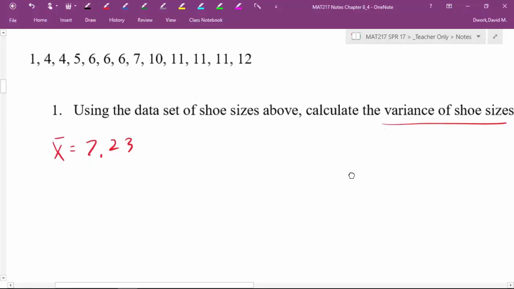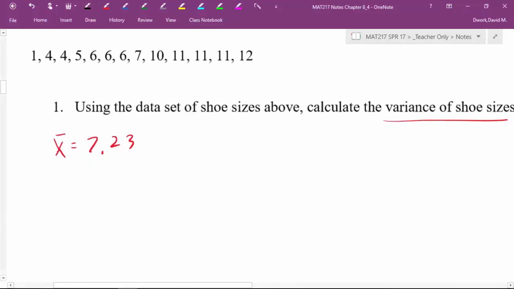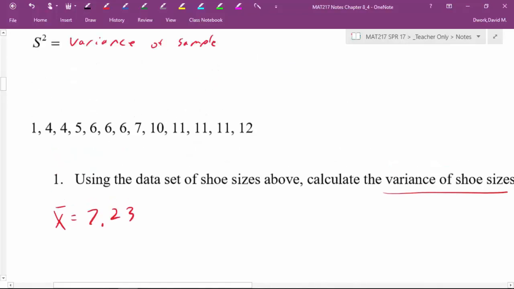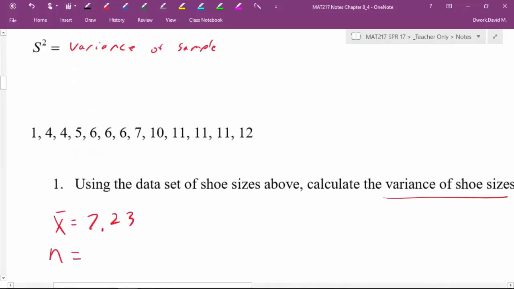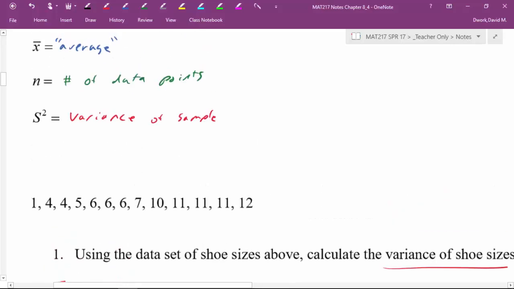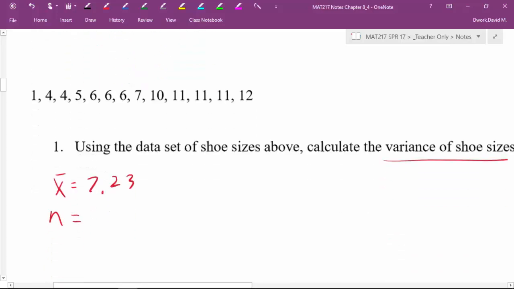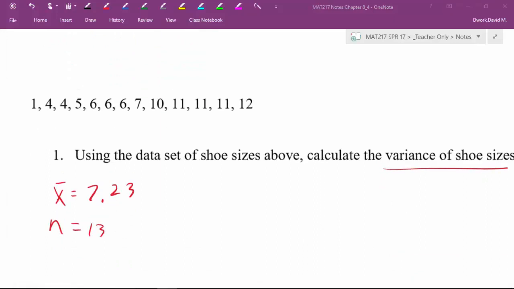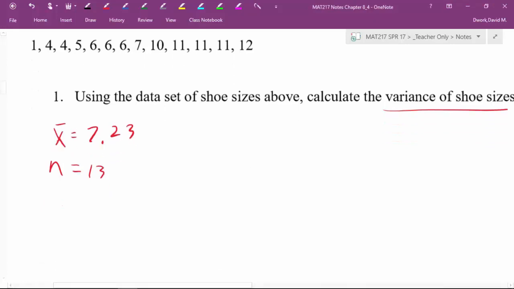Now, our values are all listed up here. We've got all those already set out. What other information do we need? We need our n, the number of data points. How many data points do we have? 13. I believe we now have everything we need, so let's start writing out our equation.